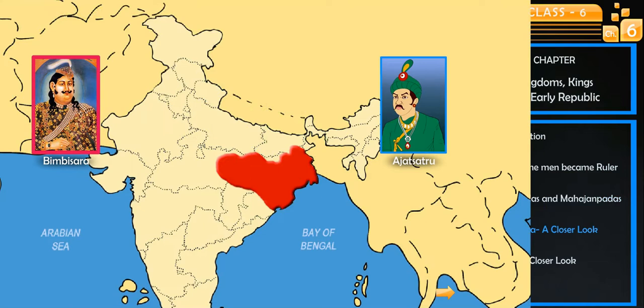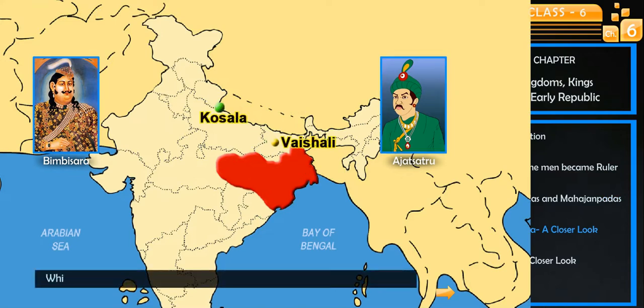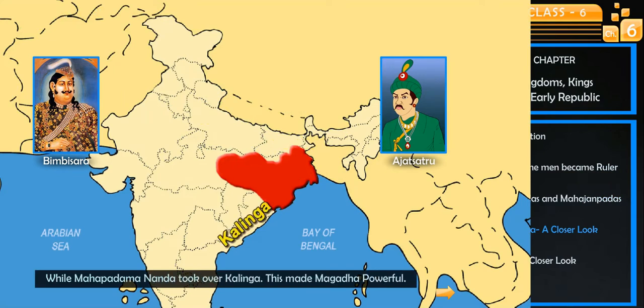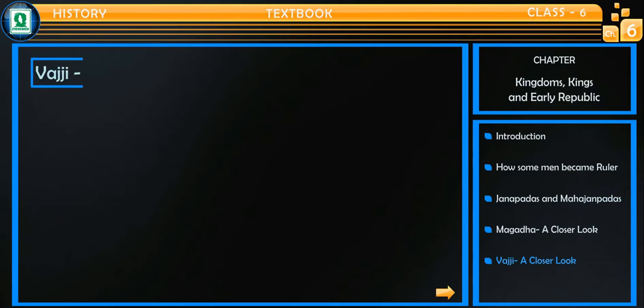Bimbisara used the strategy of matrimonial alliance. He also conquered Anga. Ajatsatru annexed Vaishali and Kosala, while Mahapadmananda took over Kalinga. This made Magad powerful.